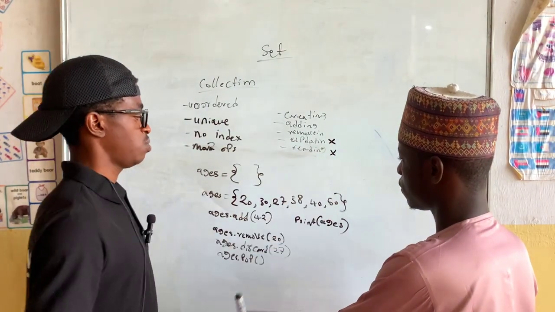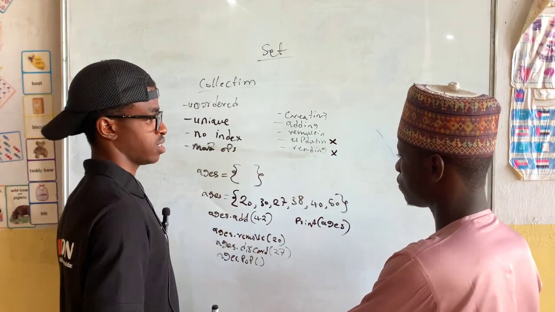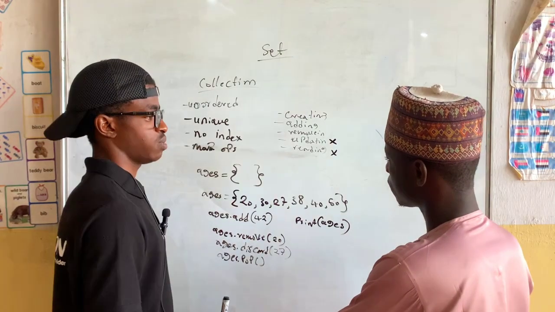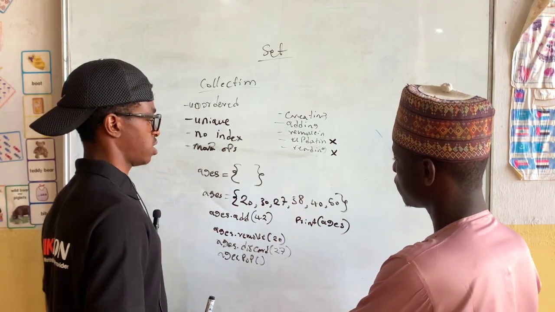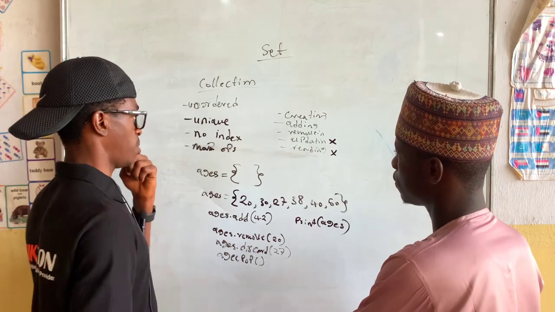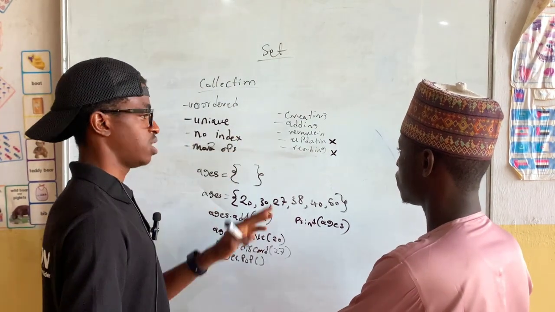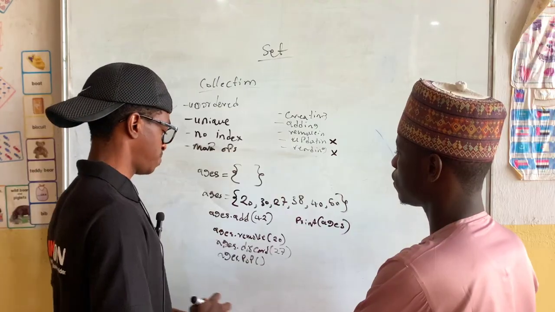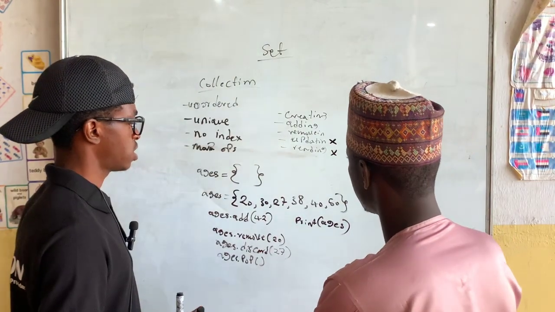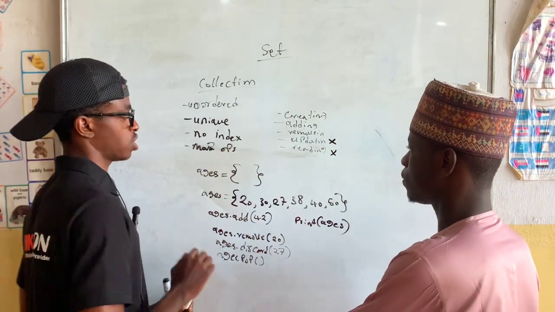But we cannot look for a specific element, and also we cannot update a specific element. Do you understand? So this is all about sets. You can see add, remove, create, good. Updating, no. Reading, no. So any questions about that?